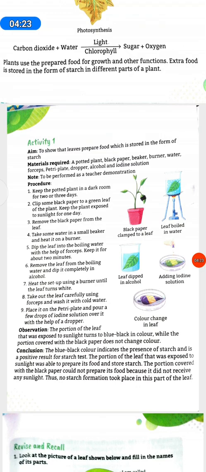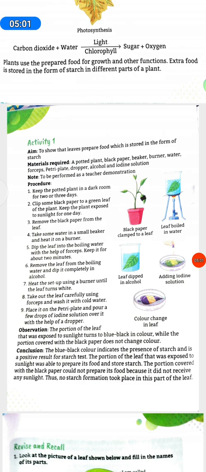Activity 1. Aim: to show that leaves prepare food which is stored in the form of starch. Materials required: a potted plant, black paper, beaker, burner, water, forceps, petri plate, dropper, alcohol, and iodine solution. Note: to be performed as a teacher demonstration. Procedure: keep the potted plant in a dark room for 2 or 3 days.